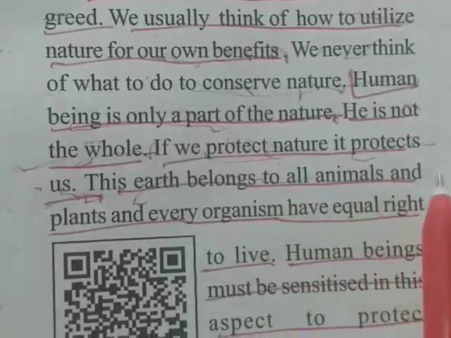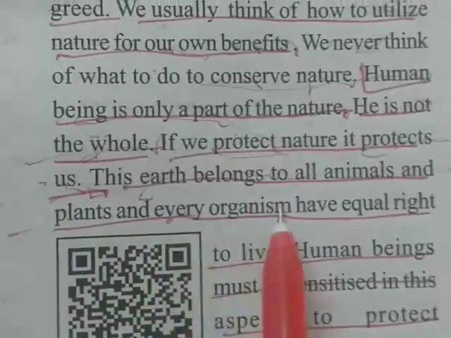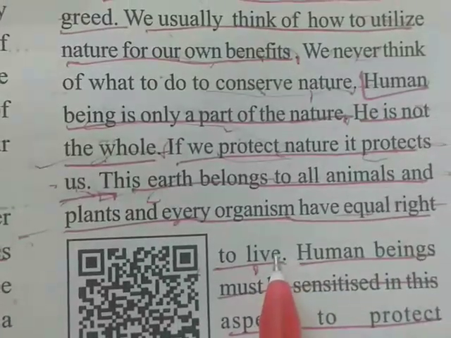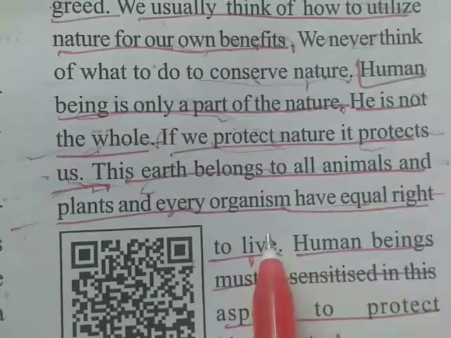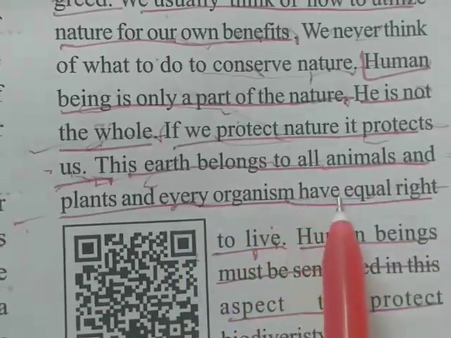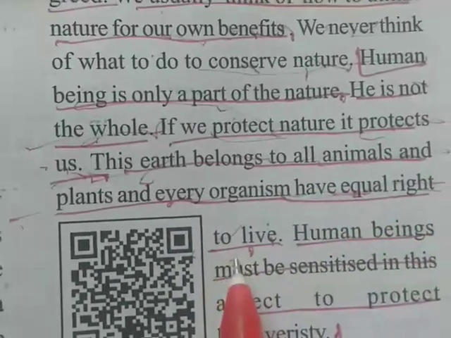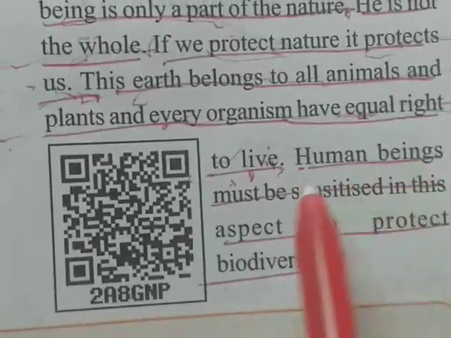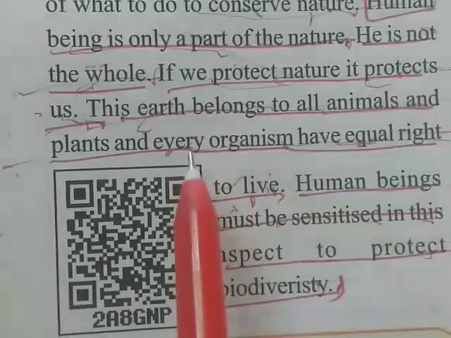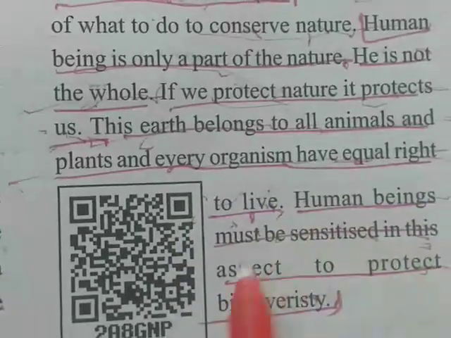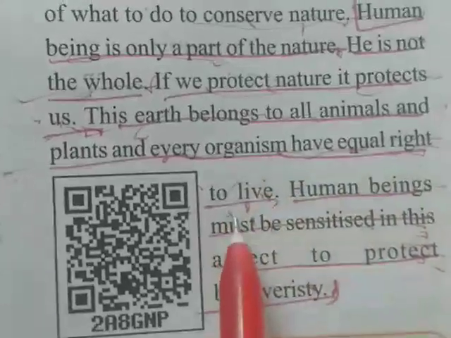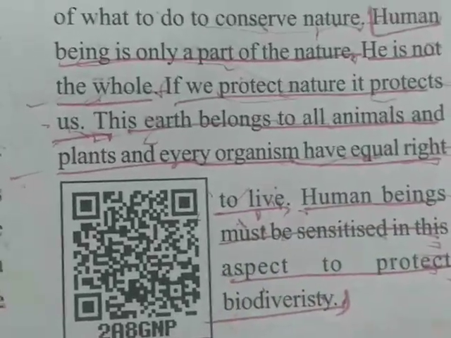This earth belongs to all animals and plants, and every organism has an equal right to live. On this earth, we can see millions of tiny plants and so many millions of plants and animals. All these living organisms have an equal right to live on this earth. Human beings must be sensitized in this aspect to protect biodiversity. So don't try to kill other plants, animals or birds. They also have an equal right to live on this earth like us.